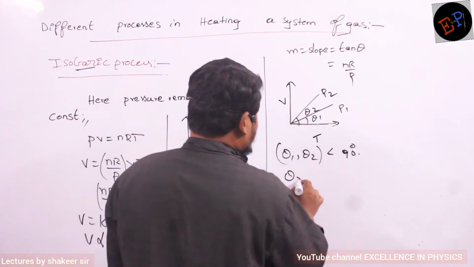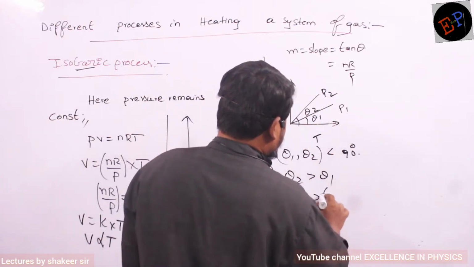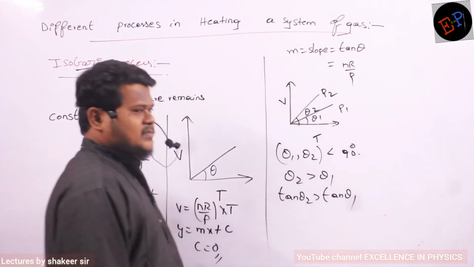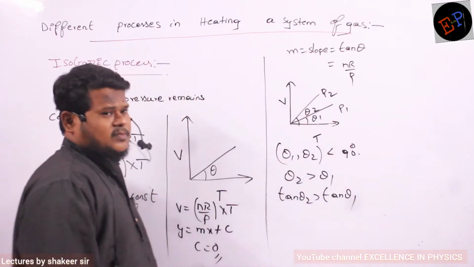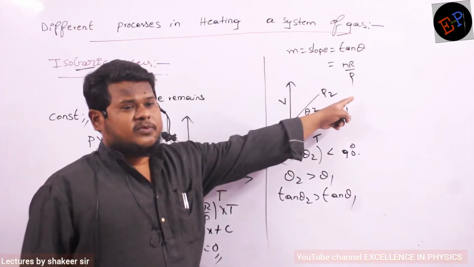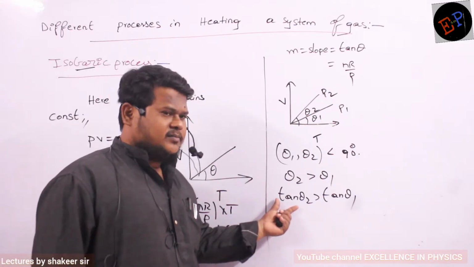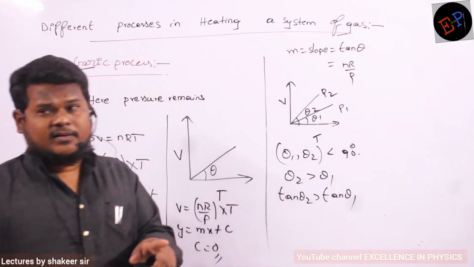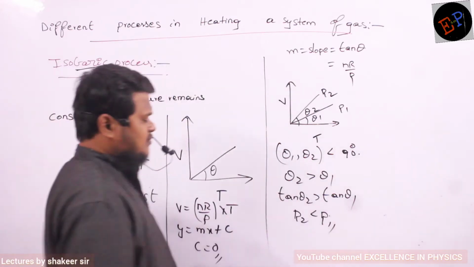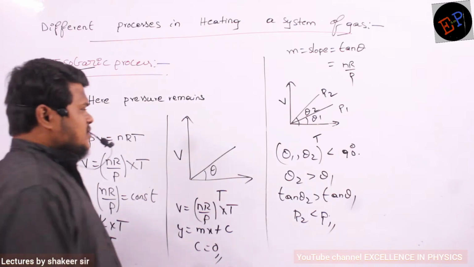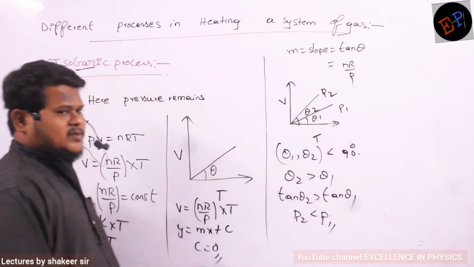So if theta 2 is greater than theta 1, definitely tan theta 2 will be greater than tan theta 1. Tan theta is nothing but slope, and slope is inversely proportional to pressure. It is not directly proportional, it is inversely proportional to pressure. It means if tan theta 2 is greater, definitely I can say P2 will be less than P1. So I can write P2 is less than P1. Understood, no? So therefore this pressure is less when compared to this pressure. Like this you can say.